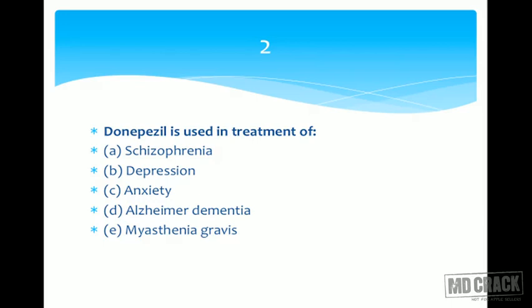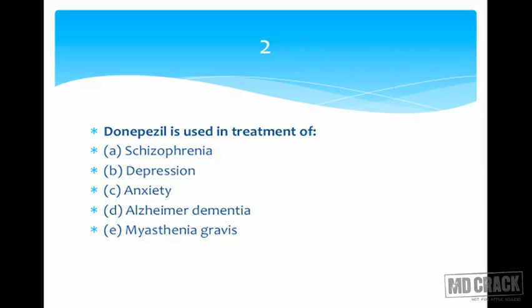When you speak about myasthenia gravis, what are the drugs which come to your mind? To my mind, initially come neostigmine, pyridostigmine, ambenonium, demecarium, and a short-acting agent, edrophonium. Donepezil is not coming on the list. Why? It's obviously not coming because donepezil crosses the blood-brain barrier.